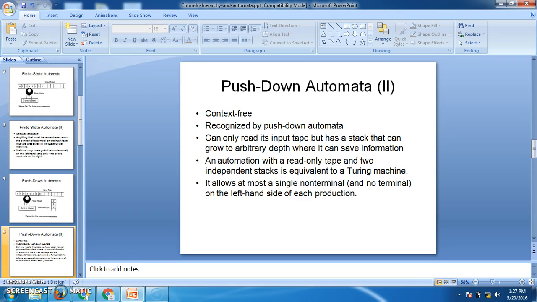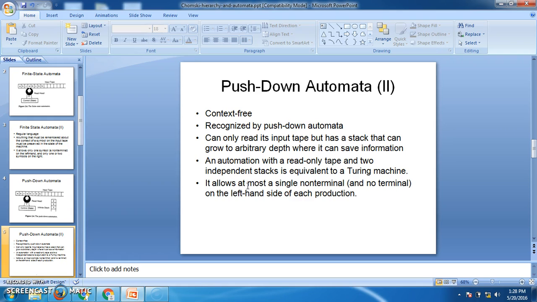The difference between the regular grammar and context-free grammar is that in regular grammar there should be only one non-terminal in the right hand side, not more than 2 non-terminals. But if you take the productions of context-free grammar, all are in the form A goes to alpha, where alpha is a string of non-terminals and terminals. Here we can take any number of non-terminals and terminals in the right hand side.